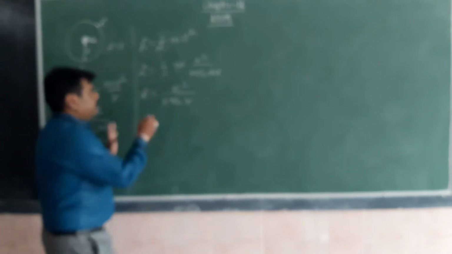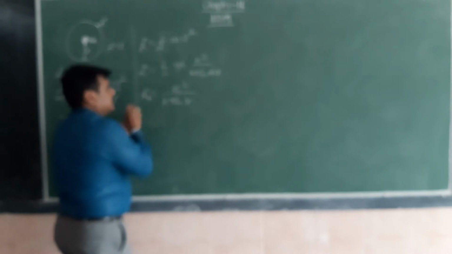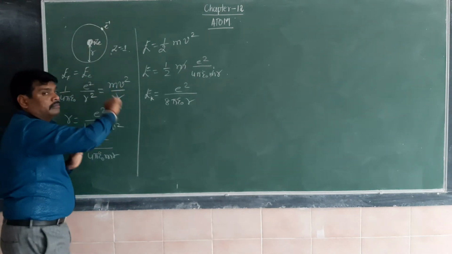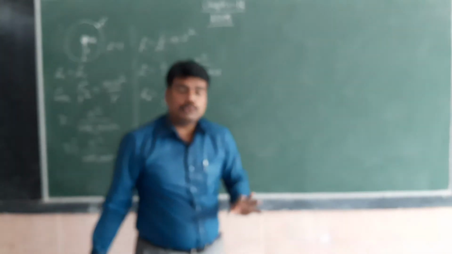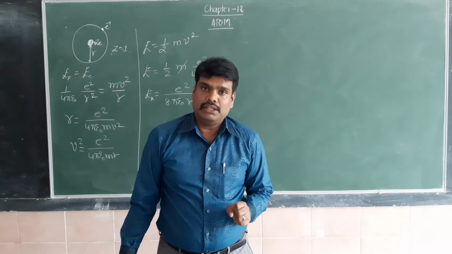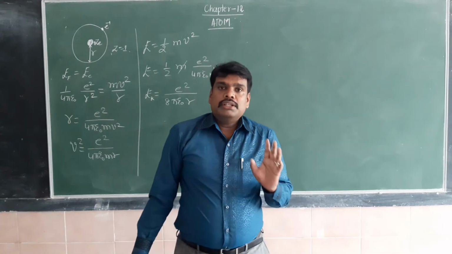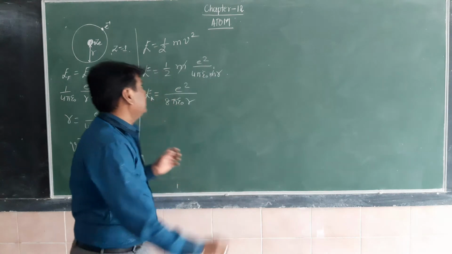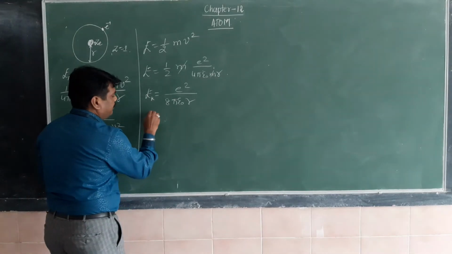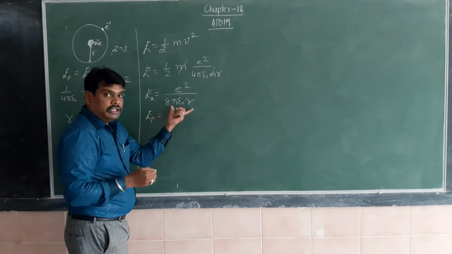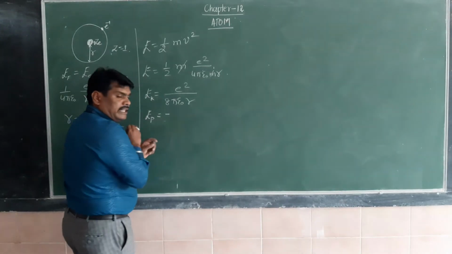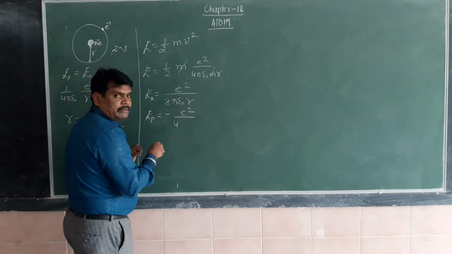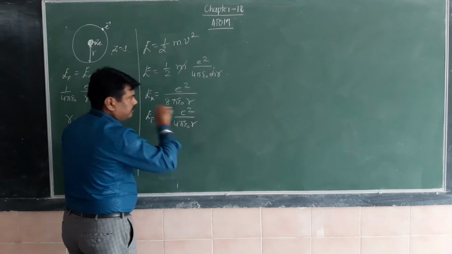Since this is the kinetic energy, I will call it E K. The electron not only has kinetic energy; in mechanics we have to consider two types of energy, kinetic energy and potential energy. You should remember, the potential energy is always double the kinetic energy with a negative sign. The negative sign means it is a restoring energy. E P is equal to double of this, and also negative: minus e square divided by 4 pi epsilon naught into r.